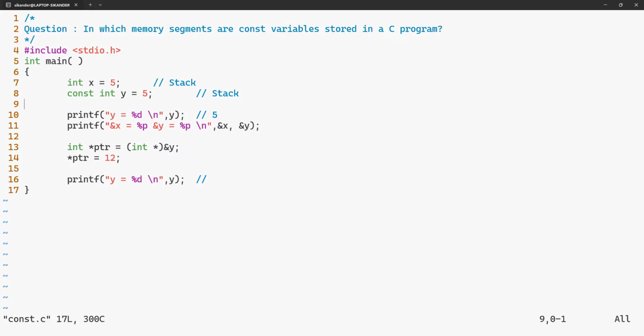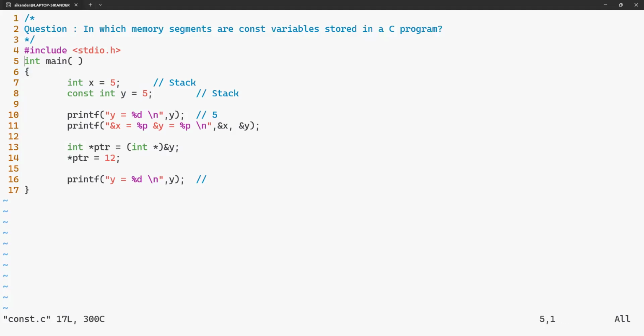But is it a good way to do that? The answer is no. We are not supposed to do this typecasting, removing the constness and then modifying it. It can lead to trouble, especially in cases where the compiler has optimized it. In such situations, instead of fetching the value of Y from memory, it treats Y as const and just prints 5 rather than fetching the value from memory. In such cases, you might not get the updated value. So I hope this is clear with respect to local const objects.